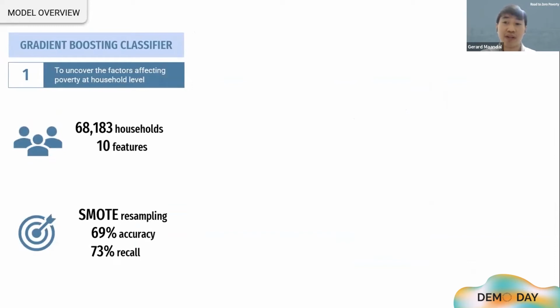The classification model optimizes the recall with a hypertuned output of 73%. Our group is interested in recall score because we want to lessen the false negatives, for example, incorrectly classifying a poor household as non-poor.